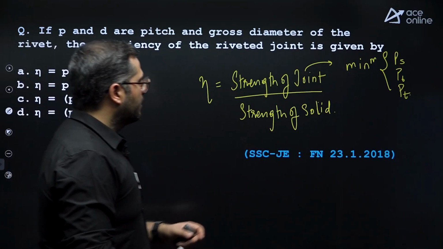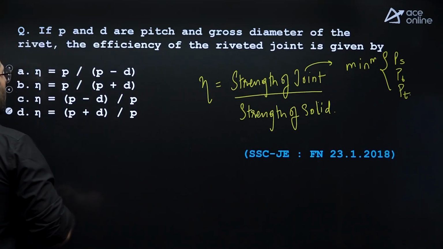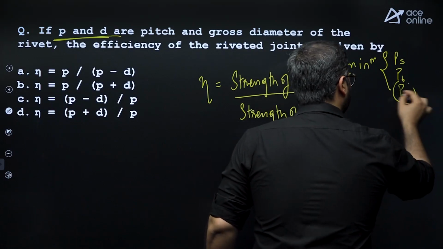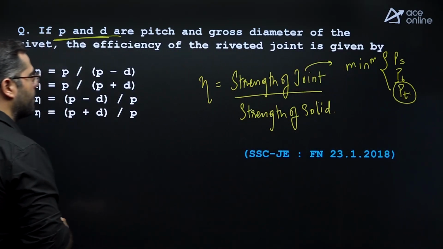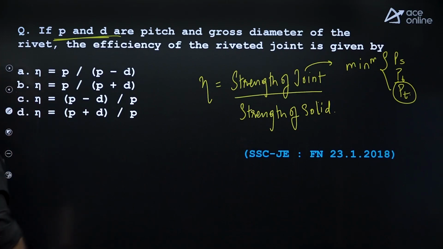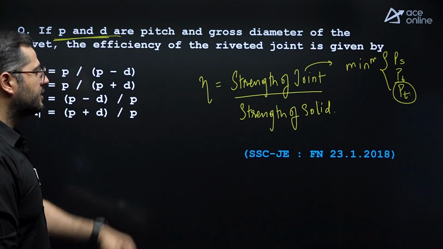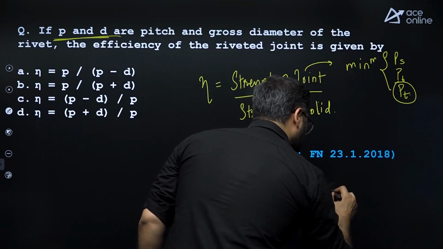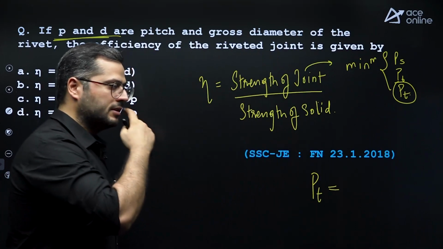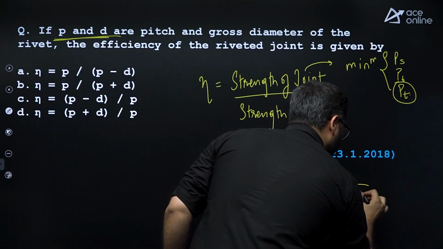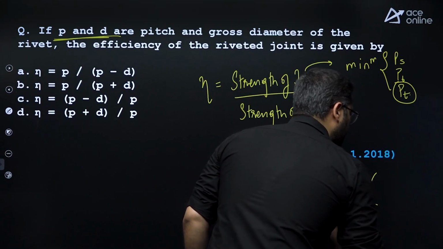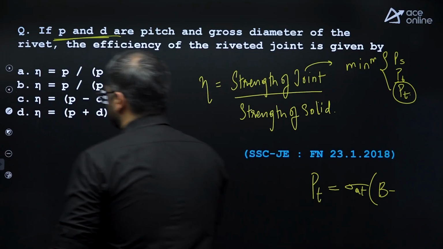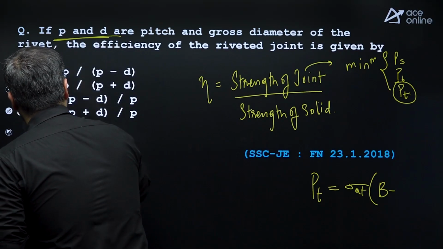Now see, they are talking in terms of plate only, so I'll consider the strength of joint in terms of plate, PT. PT will be equal to the permissible stress in tension, sigma at, multiplied by the net area.